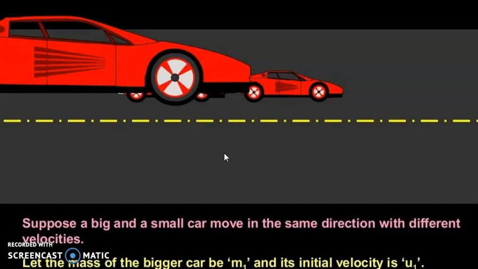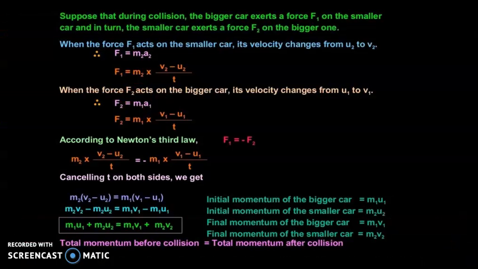So we will assume the masses of the cars. Mass of the bigger car is m1 and mass of the small car is m2. The initial velocity of the bigger car is u1 and the initial velocity of the smaller car is u2. This is about the assumptions. Now, suppose that during collision the bigger car exerts a force F1 on the smaller car, and in turn the smaller car exerts a force F2 on the bigger one.